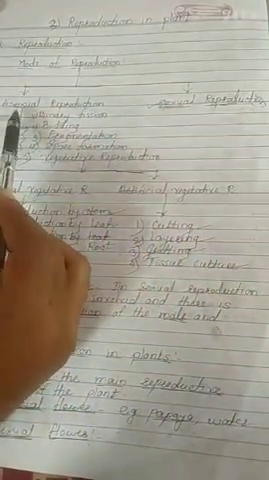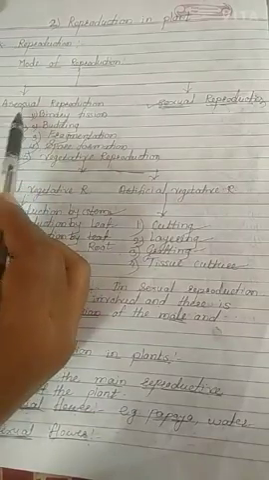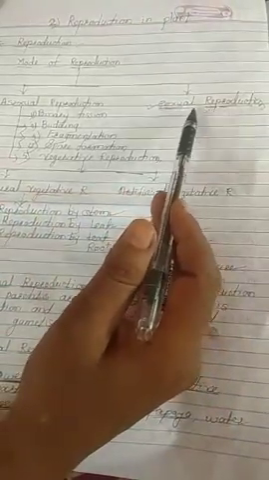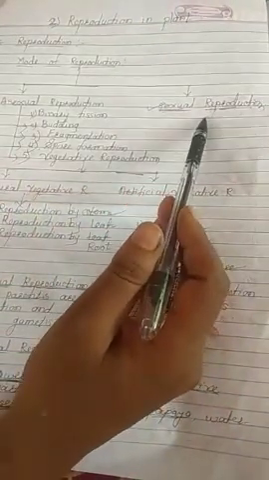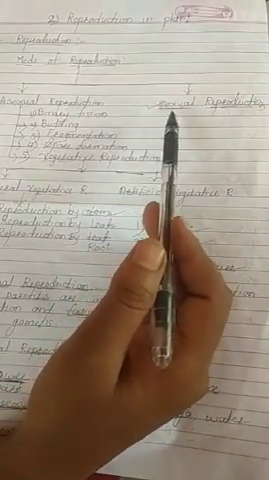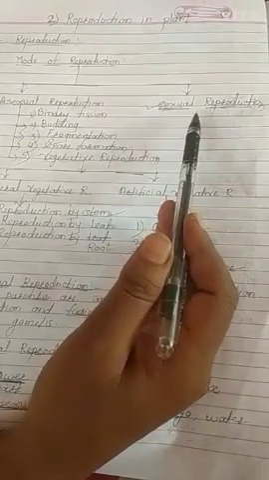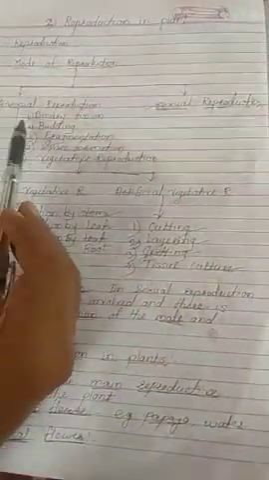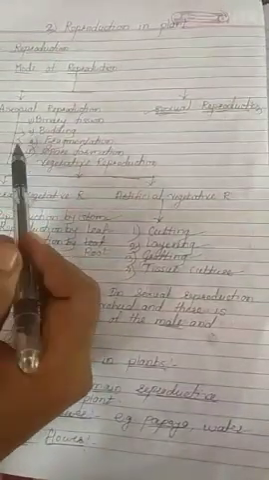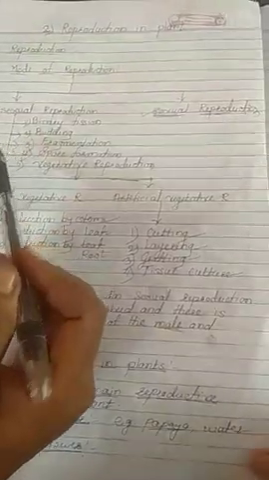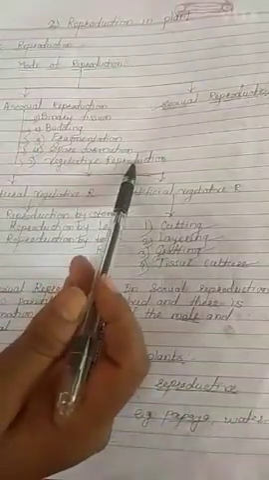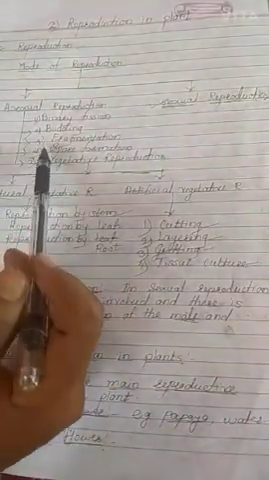In asexual reproduction only one parent is involved. In sexual reproduction, two parents are involved, with the formation of gametes and fusion of the gametes. It is called sexual reproduction. Already we have studied some methods of asexual reproduction like binary fission, budding, fragmentation, spore formation and vegetative propagation in the previous video.